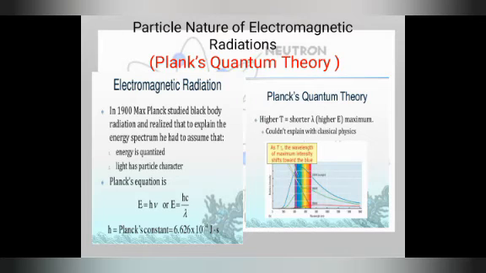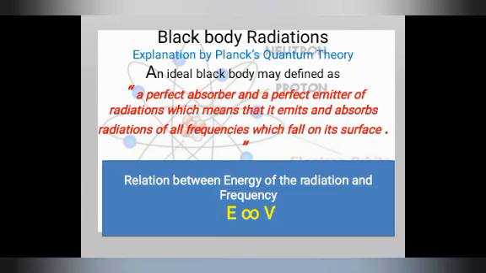It couldn't be explained with classical physics, so it was explained with the help of black body radiation and the photoelectric effect. So what about black body radiation? What do you mean by black body radiation? Before moving to black body radiation, there are some numericals related to Planck's quantum theory, or you can say Planck's formula. So please go through the NCERT book and the PDF that I'm going to share. So now let's move to black body radiation.